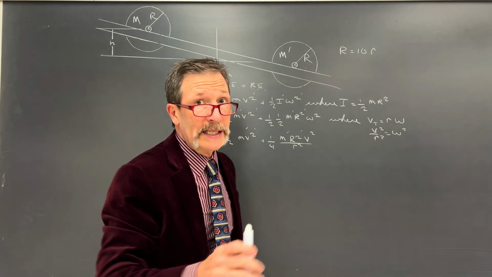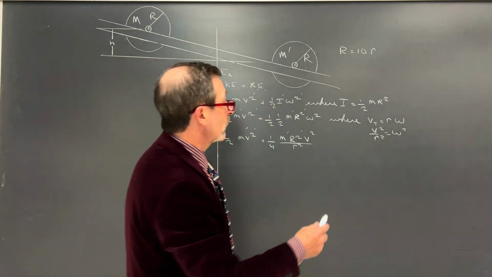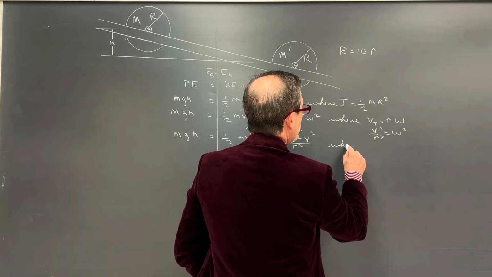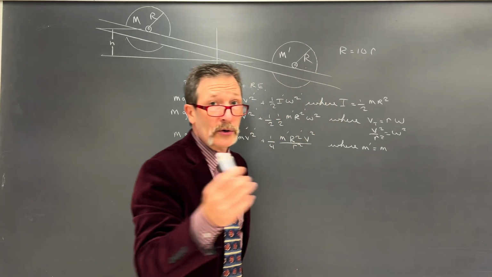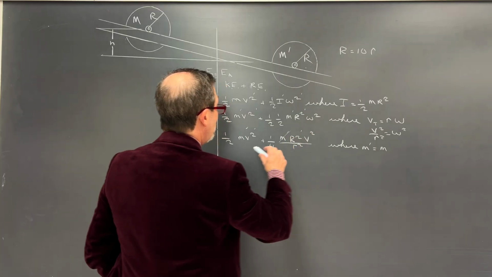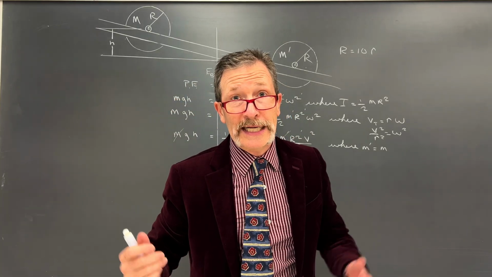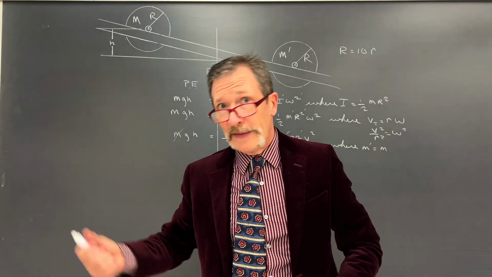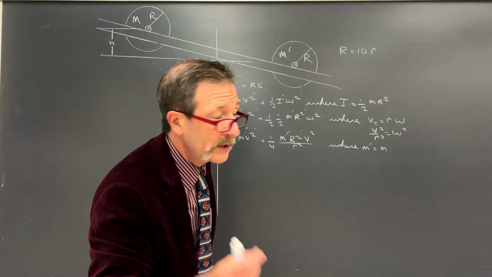Now, you'll notice that I've got masses on the before and after picture, but they're all the same. So I can say where mass before and mass after are equal. So in other words, that mass and that mass and that mass, I'm dividing both sides by m on the bottom. Get rid of that mass, get rid of that mass. Mass goes away, which is really interesting.